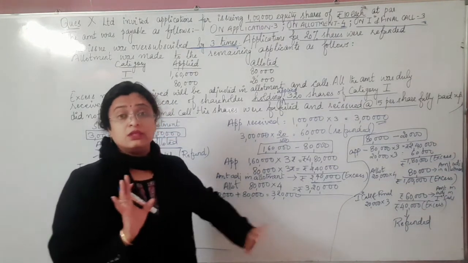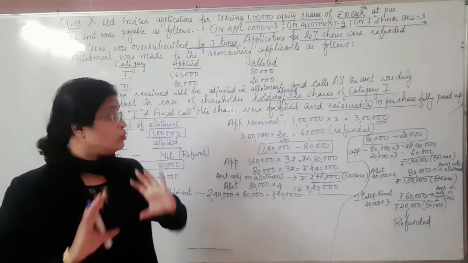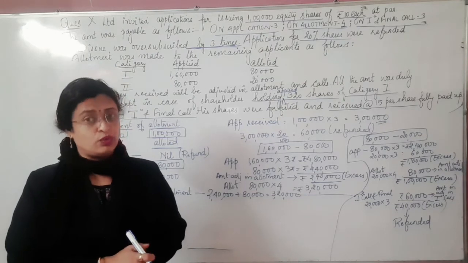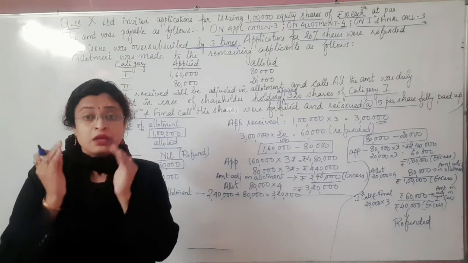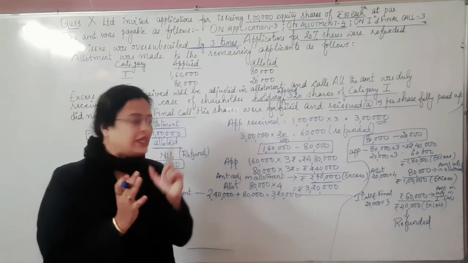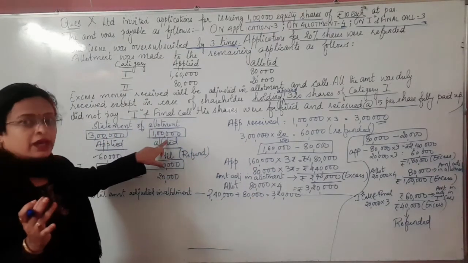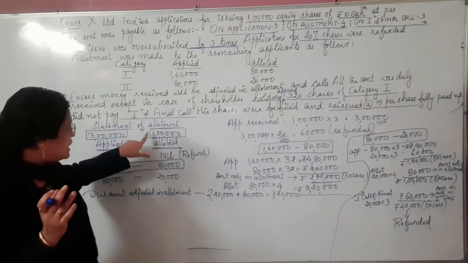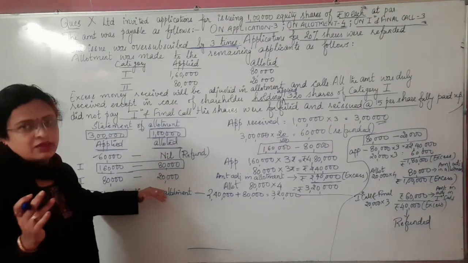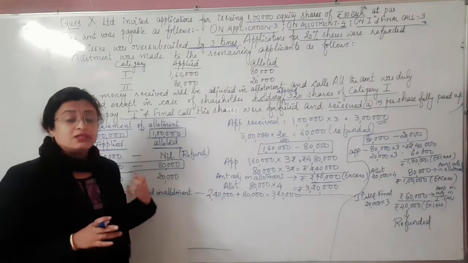Remember children, in the journal entry we are doing it for the consolidated value of the number of applications received and issued. We won't be doing it in the fragment parts like a category. All these categories being clumped together make the 3 lakh and the 1 lakh. So when we are doing the journal entry, we keep these two things in mind, not these categories.